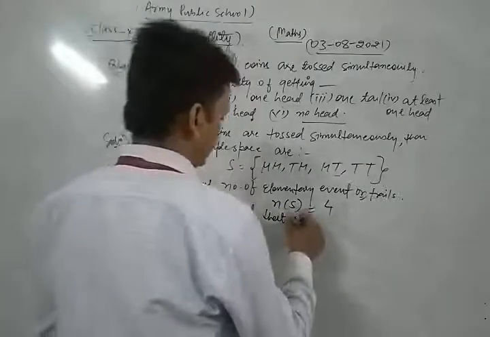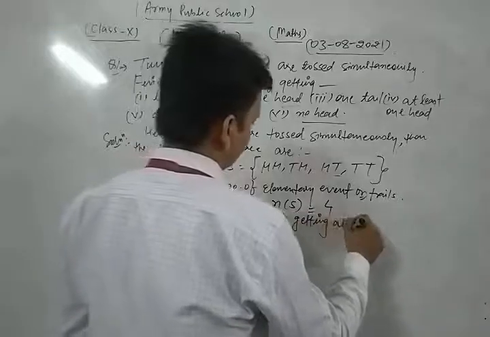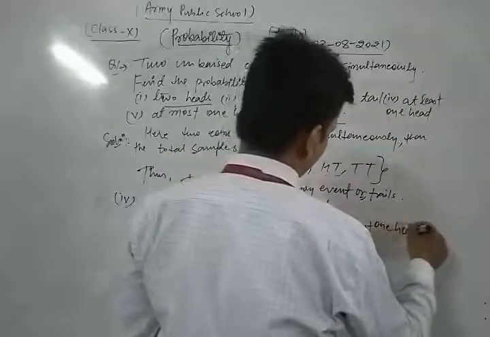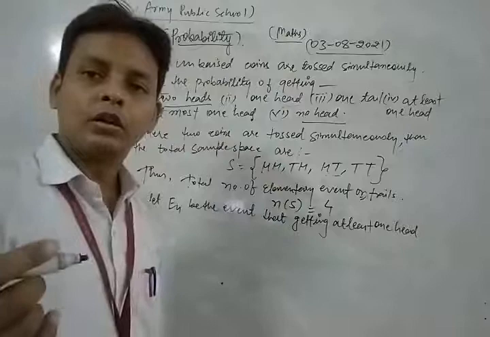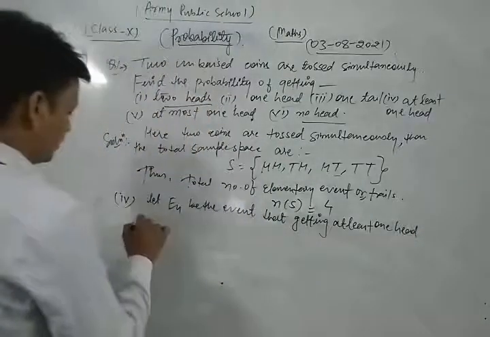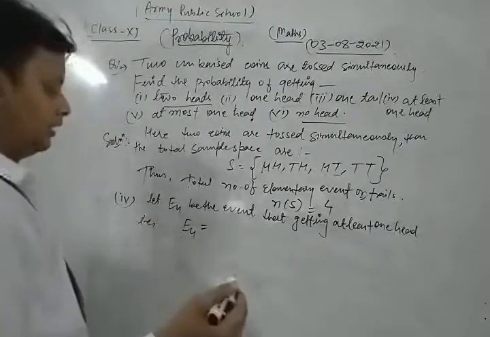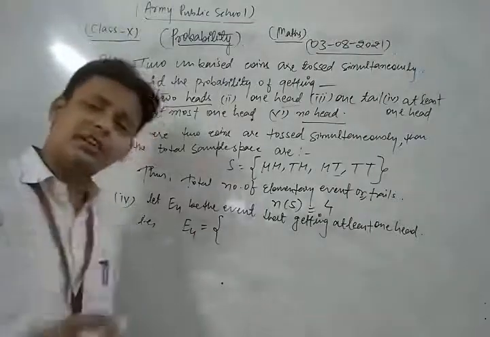of getting at least one head when two coins are tossed simultaneously. So what is the total sample space associated with E4? Let's see, at least one head.